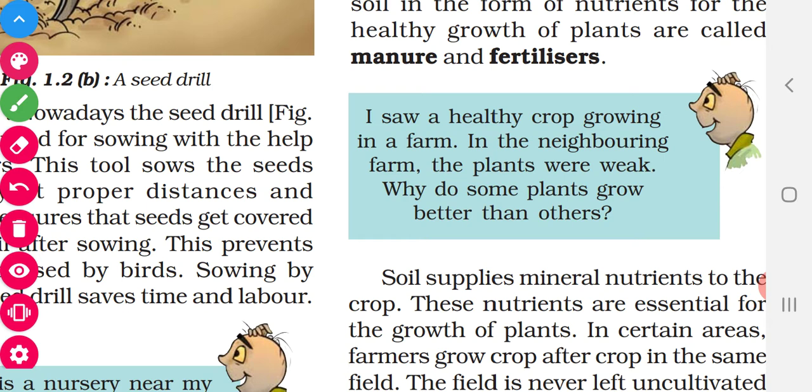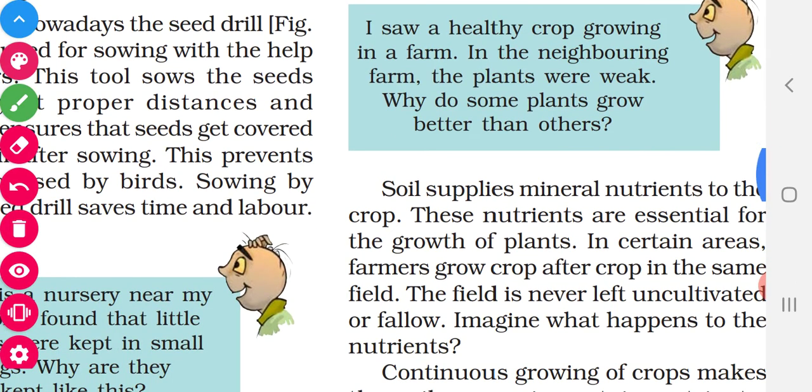Plants are weak. What is the reason? In the neighboring field, the plants are weak. The reason may be that they did not apply manure and fertilizers to those plants. So the plants will not get enough nutrients and will not grow. If manure and fertilizers are added in proper amount, it will help the crops to grow.